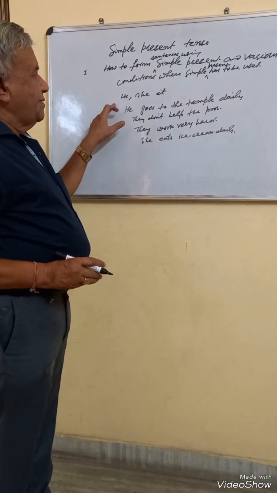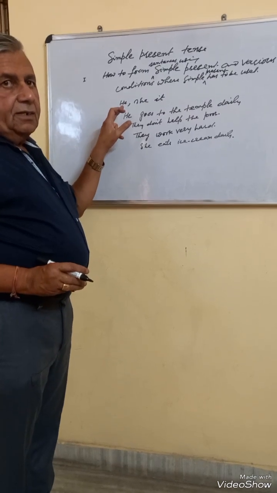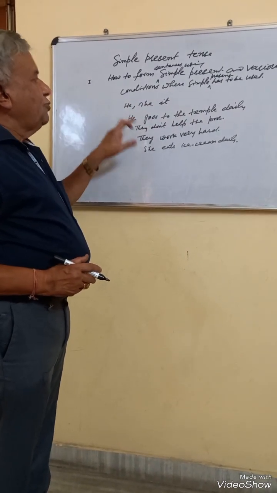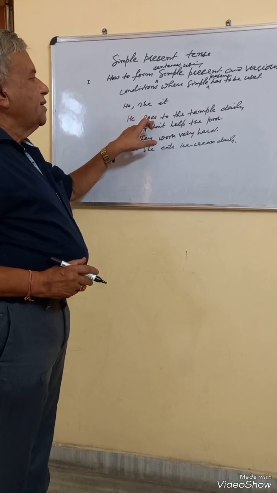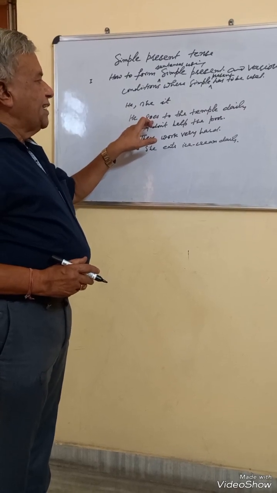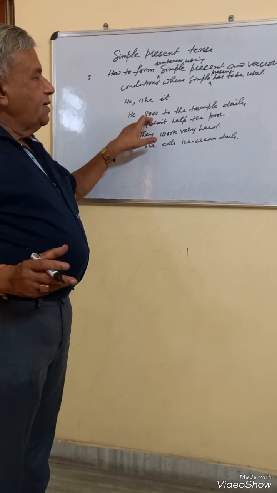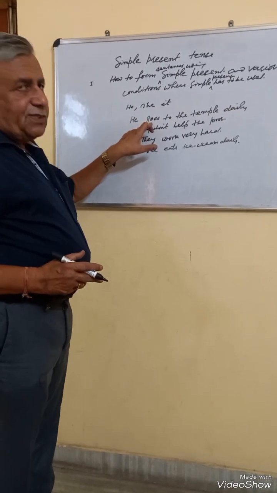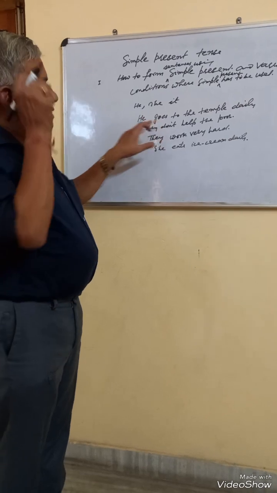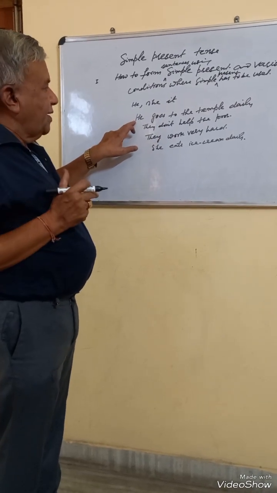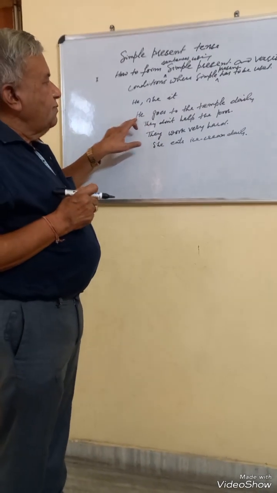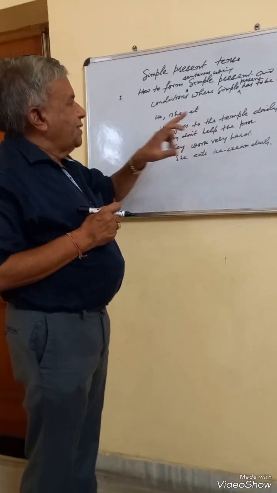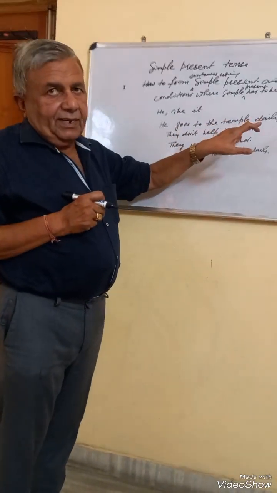When the subject is third person singular, that is he, she, it, in that case we use s or es after the base form of the verb. For instance, in the given example, he, go is the base form of the verb, but since the subject is third person singular, he is third person singular, we use es to make the simple present. He goes to the temple daily.